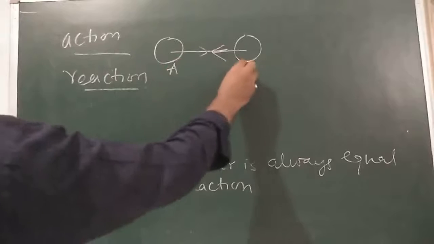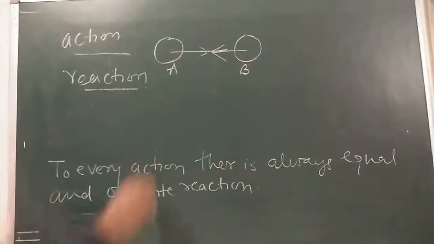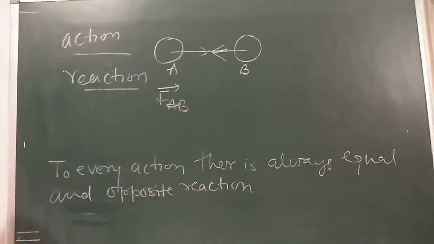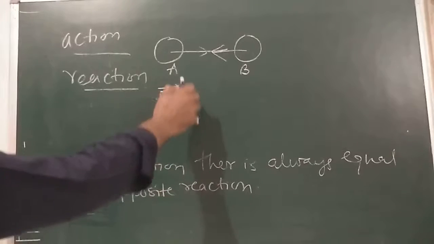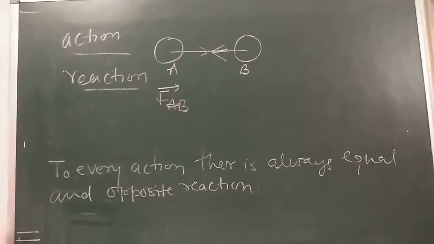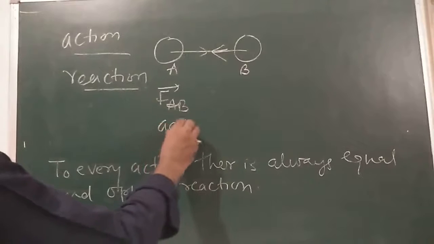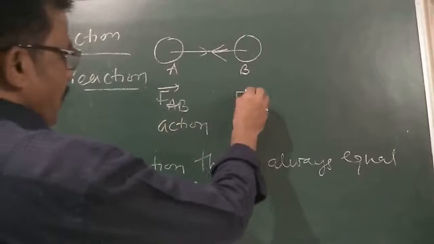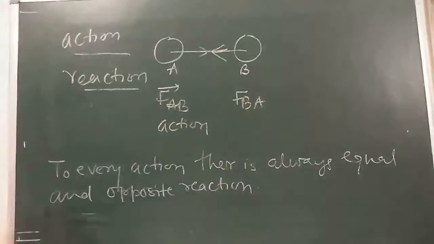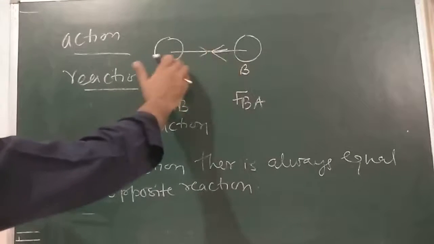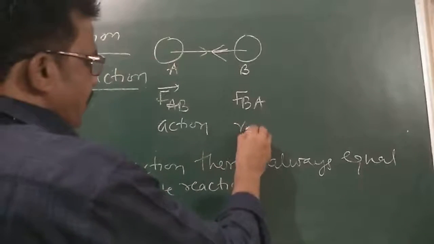Suppose here is A and here is B. F of AB is the force exerted on body A by the body B. This is called action. And F of BA is the force exerted on body B by the body A. This is called reaction.